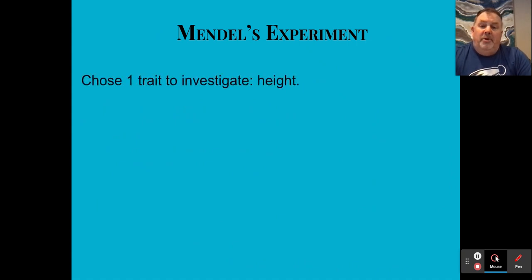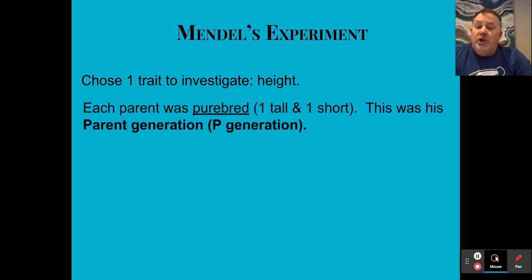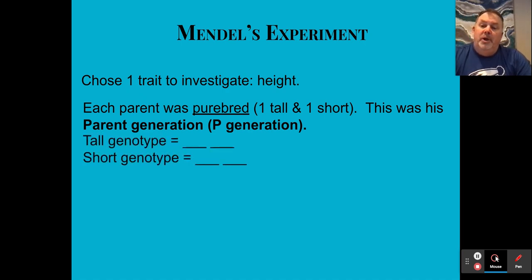So in Mendel's experiment, we look at one trait. He observed many traits over the years, whether it's height or color. And each parent that he used, he made sure that they were purebred. So in other words, he had to breed them over and over again over time to make sure that they were purebreds for a particular trait that he was looking at. So for example, tall plants, he would keep on breeding them after many generations to ensure that all the individuals from those peas were tall. Same thing with short. So we call the original purebred parents the P generation.